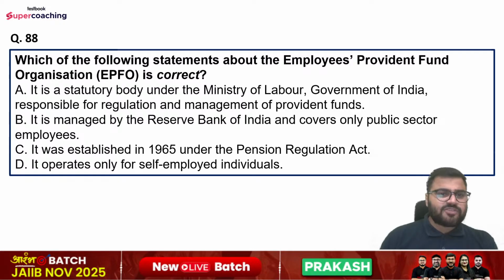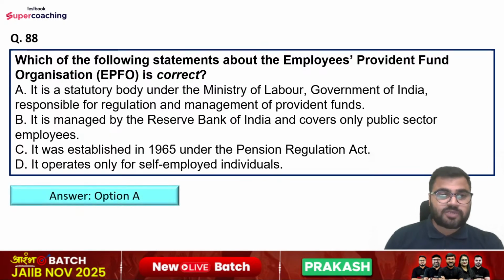Question number 88, which of the following statements about the Employees Provident Fund Organisation is correct? Options are, it is a statutory body under the Ministry of Labour, Government of India, responsible for regulation and management of provident funds. It is managed by the RBI and covers only public sector employees. It was established in 1965 under the Pension Regulation Act, or it operates only for self-employed individuals. So right answer is option number A.